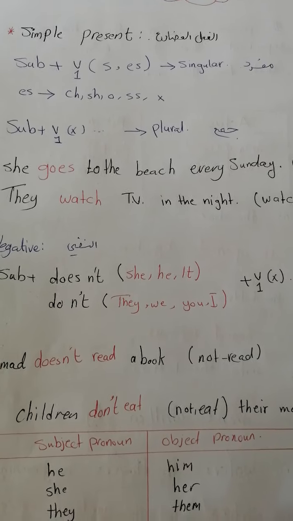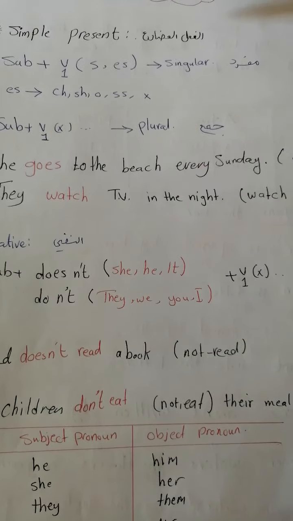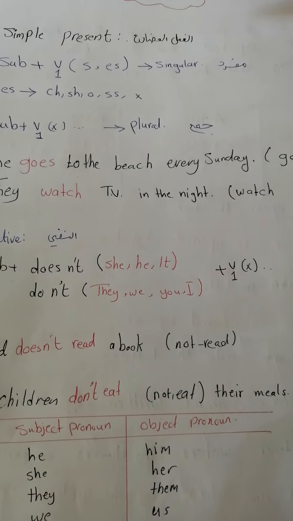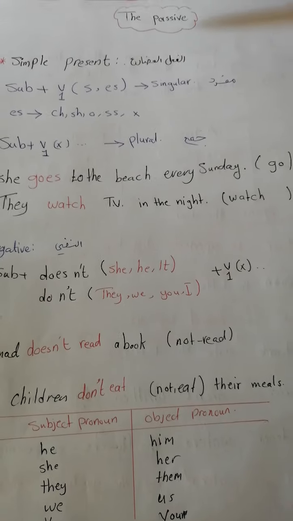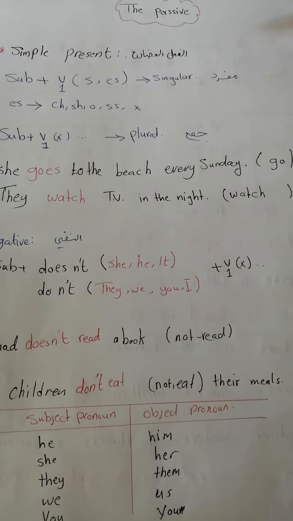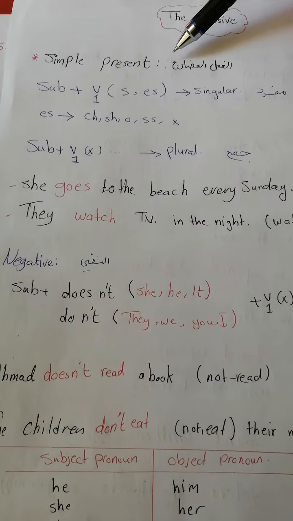Today our lesson is about the passive. Before we talk about the passive voice, I want to make a quick revision about simple present, because we are related just to the passive voice in the present simple. So present simple, اللي هو المضارع البسيط.